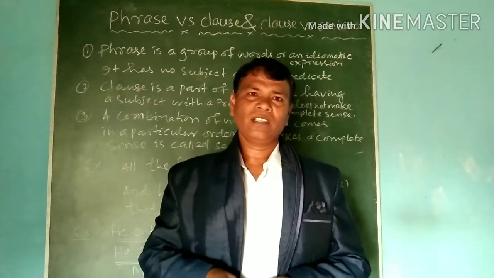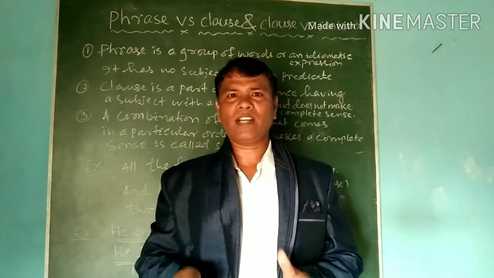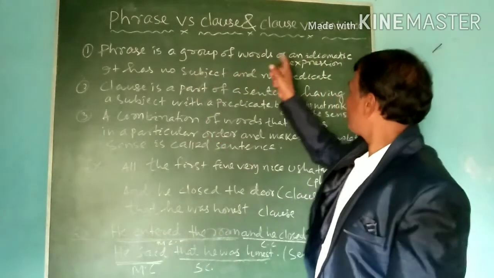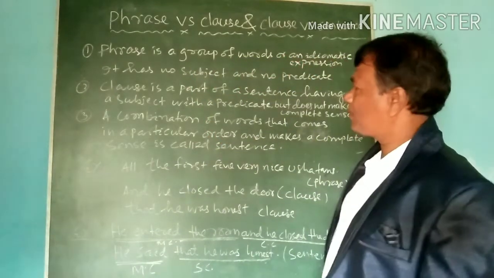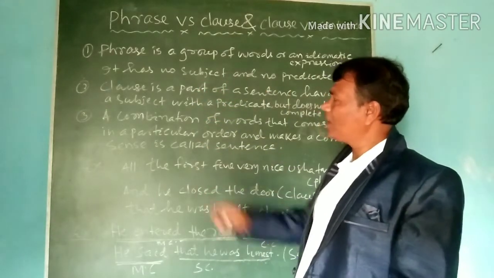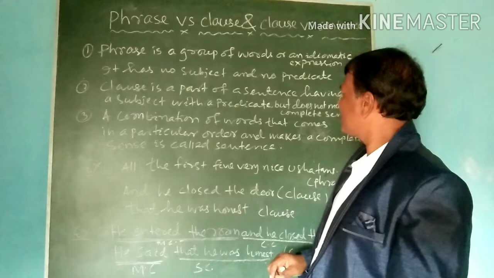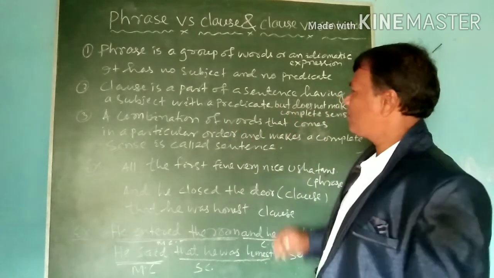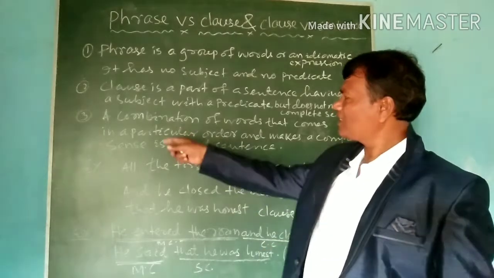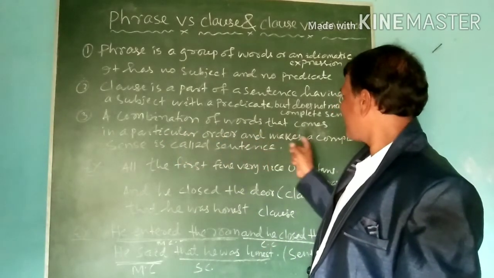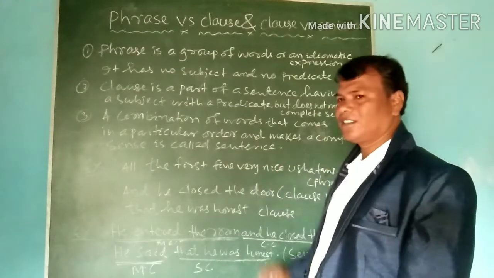Now you see, we consider what is a phrase, what is a clause and what is a sentence. A phrase is a group of words or an idiomatic expression. It has no subject and no predicate. And a clause is a part of a sentence having subject with predicate but doesn't make complete sense. A sentence is a combination of words that comes in a particular order and makes complete sense, that is called a sentence.